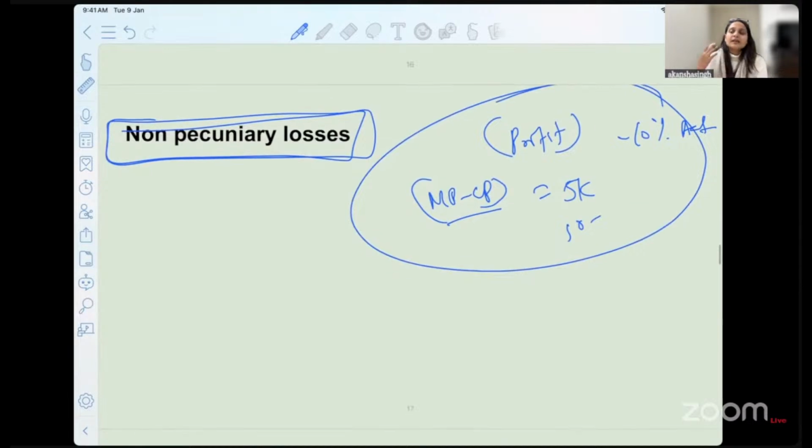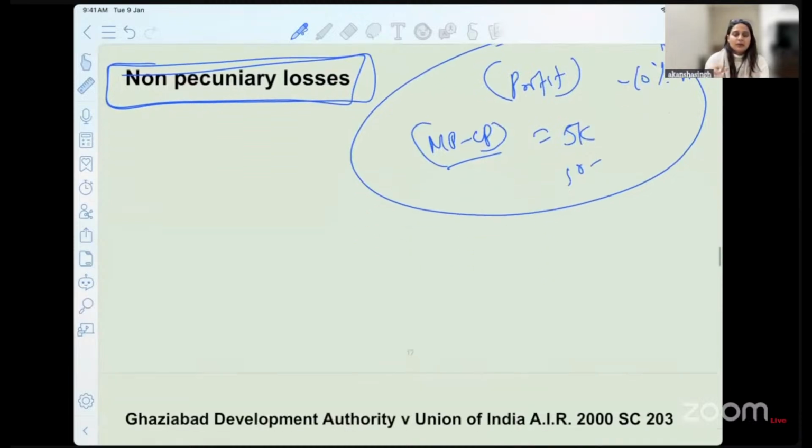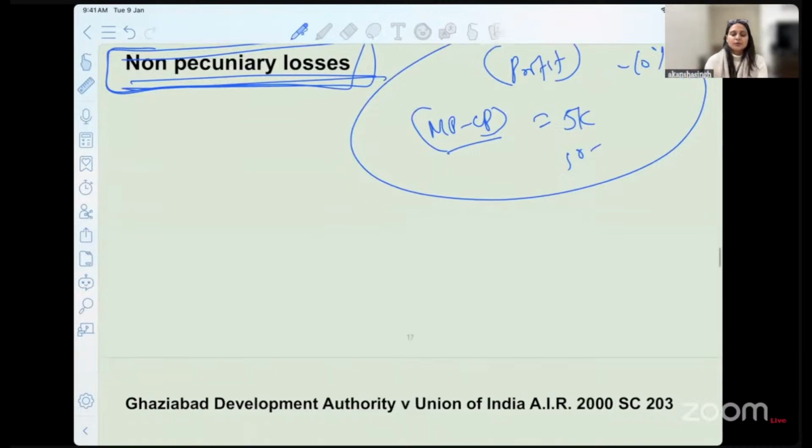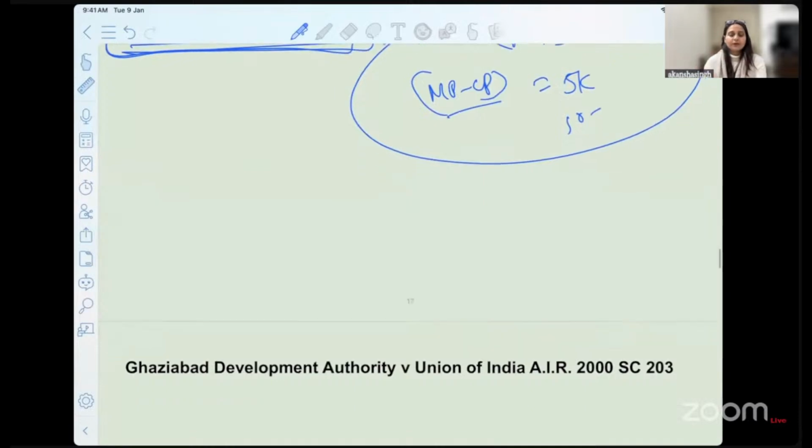But if in a given case, I tell you that because of your breach of contract, mental agony has happened, or I have felt very distressed, in all those cases, how do we assess damages or losses? You do not find it in any of the illustrations. So that is why you must just simply understand it from two case laws.